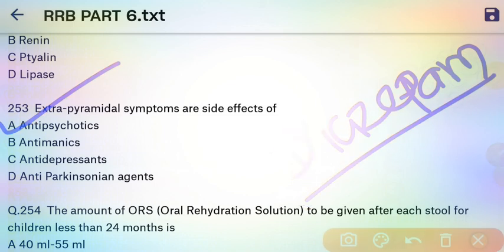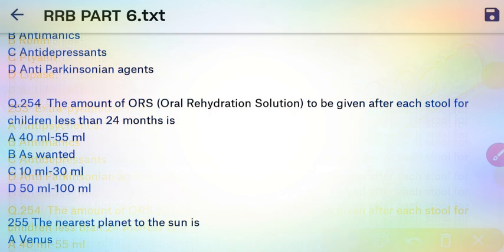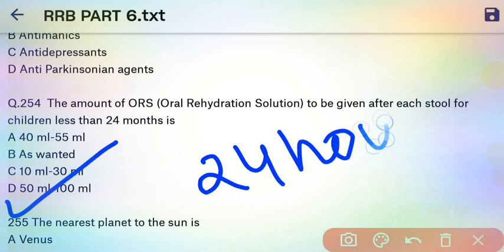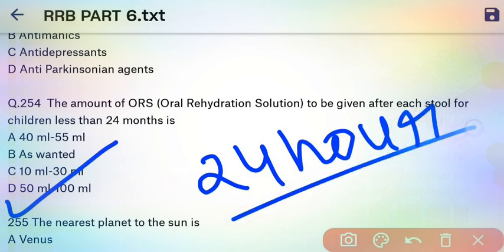Next question. The amount of ORS, oral rehydration solution, to be given after each stool for children less than 24 months is. So here our right answer is, the maximum amount is 50 ml to 100 ml. And another important question from ORS, that ORS is not used after 24 hours. We should discard the ORS solution after 24 hours.